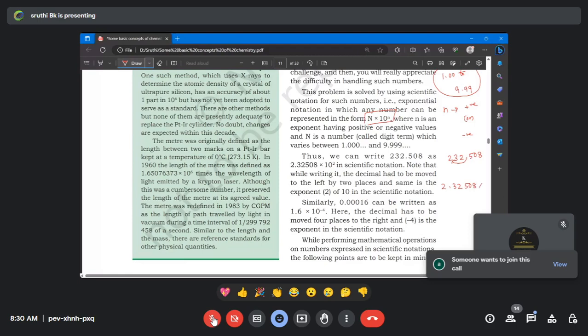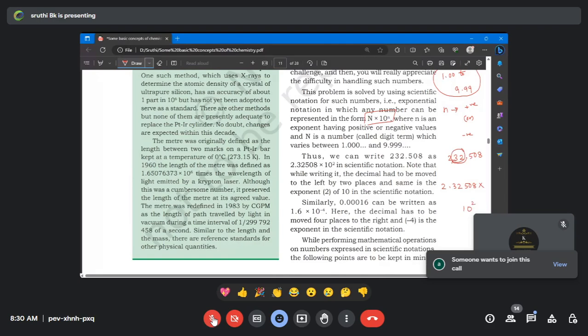So it should be 2.32508 into 10 to the power of, listen carefully, I'm moving the decimal to the left hand side. Am I correct? Whenever you are moving the decimal to the left hand side, definitely it is a positive value. How many digits are you moving to the left? 2 digits. So it is 10 to the power of 2.